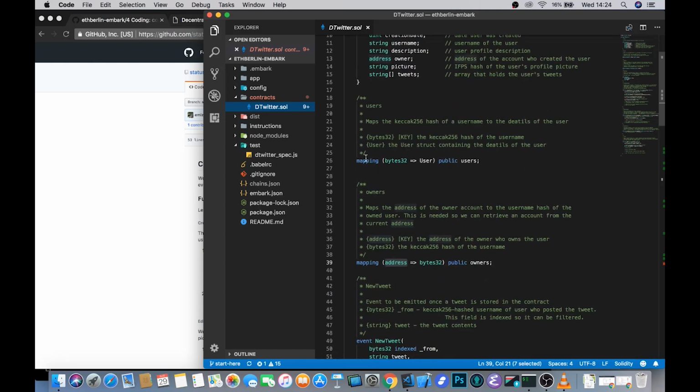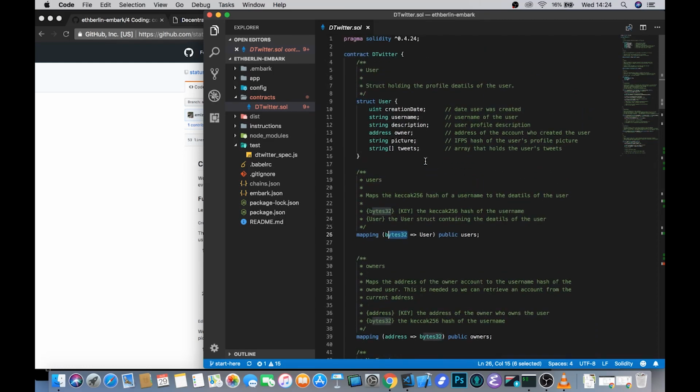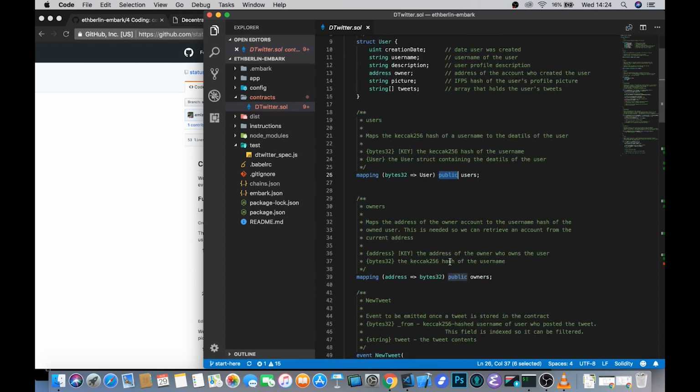We then have a mapping from some bytes32 value to this user struct, and we declare the name of this mapping to be users. You can see that the bytes32 object here is going to be the key, which is a Keccak256 hash of the username that is then mapped to this user struct. And one of the other features of Solidity that's not akin to JavaScript perhaps is that it also comes with these scope modifiers.